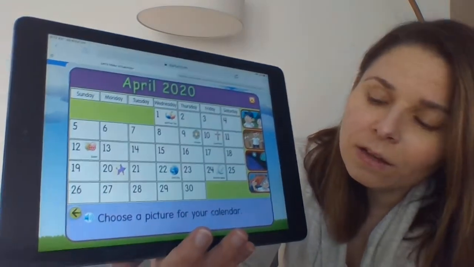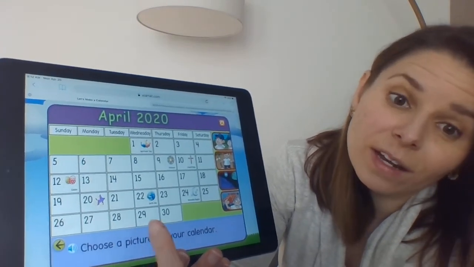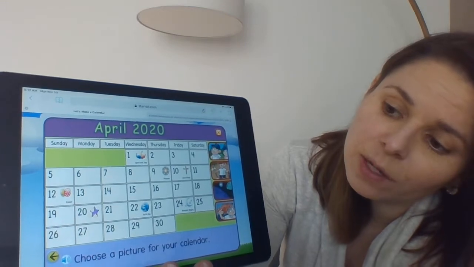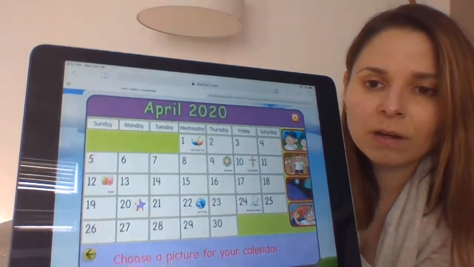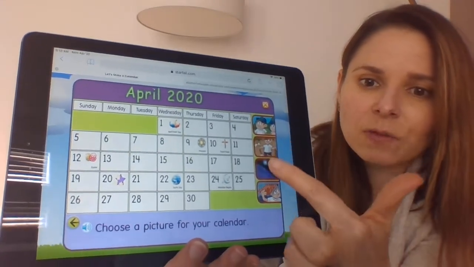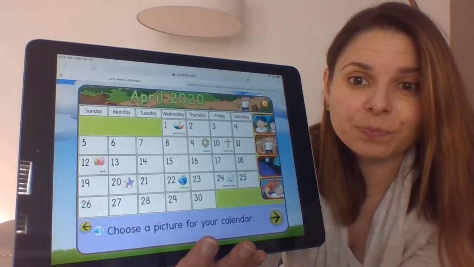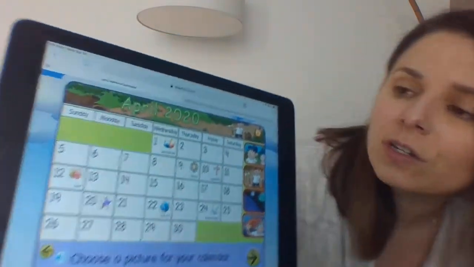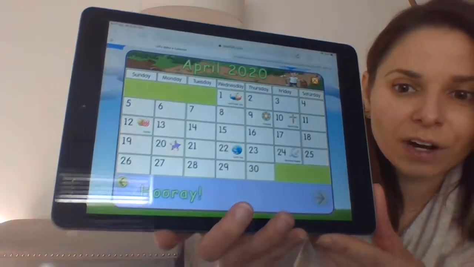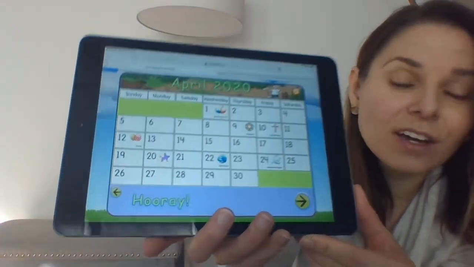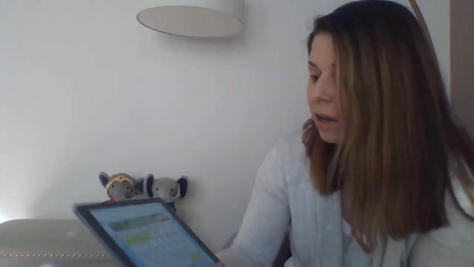Arrow. Let's see what it says down here. Choose. Or I can hit each word and have it read it to me. Choose a picture for your calendar. So I get to pick any of these pictures along here. Oop. Earth Day picture. Looks like there's some recycling pictures because Earth Day is coming up. I'm going to keep that one. There I go. I'm all done with my calendar for the day. So if that's something that you want to try out, feel free to do that today.